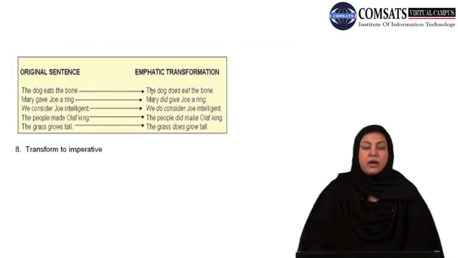Look at the examples to have some clarity. The dog eats the bone. The dog does eat the bone. अब this is very important to understand. When you want to emphasize something, does would be added. When you want to emphasize, does would be added here before the verb, and the s from the verb would be removed.